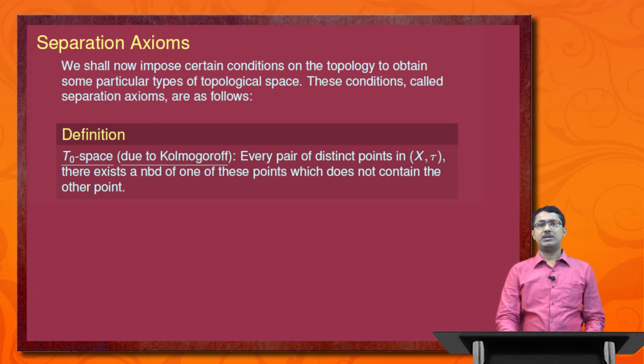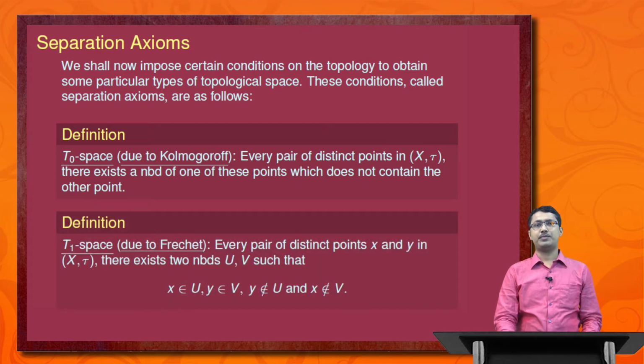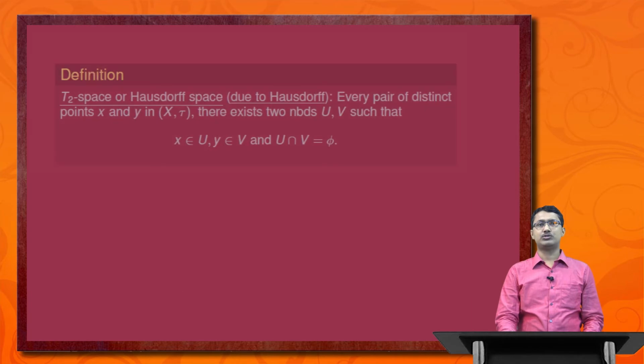What is that? For every pair of distinct points in (X, tau), there exists a neighborhood of one of those points which does not contain the other. And second definition, T1 space due to Fréchet. For every distinct pair of points x and y in (X, tau), there exist neighborhoods U and V such that x belongs to U, y belongs to V, but y does not belong to U and x does not belong to V. Third important definition is T2 space or Hausdorff space due to Hausdorff.